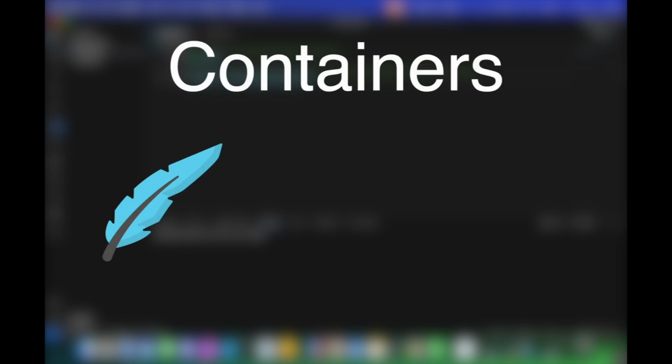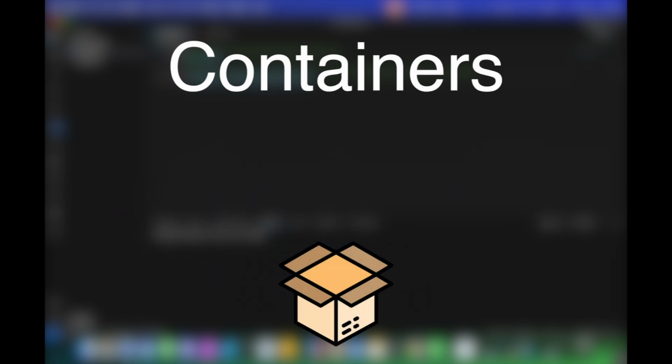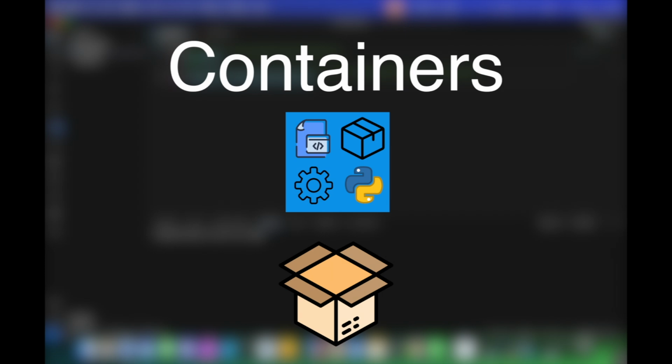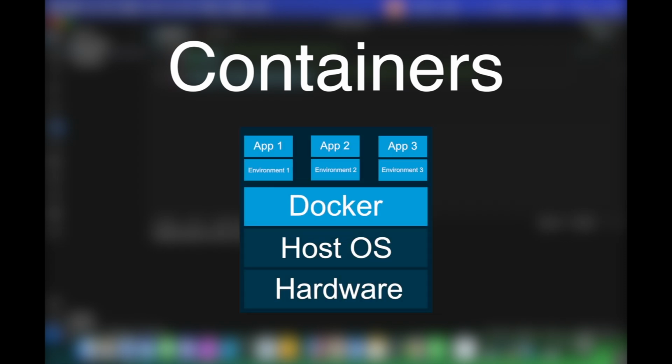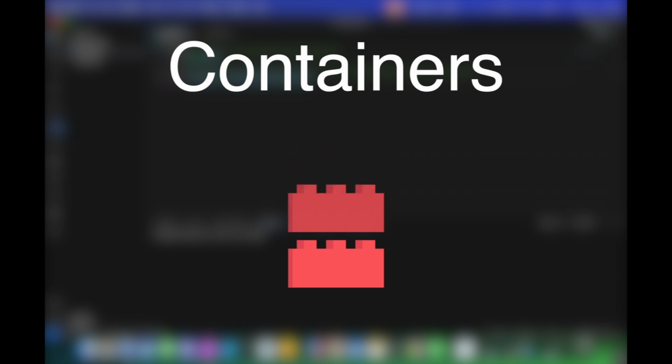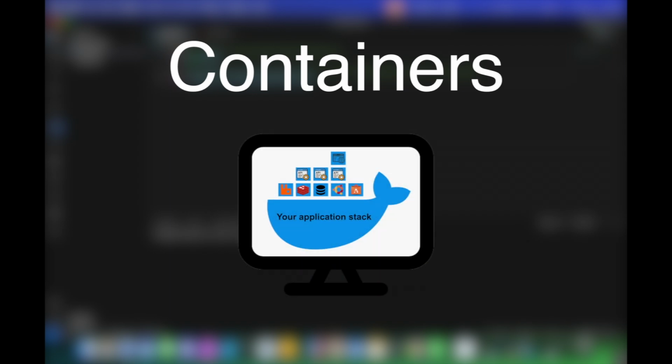The next term we're going to discuss is containers. Containers are lightweight, standalone, and executable packages that contain everything needed to run an application. Code, libraries, configurations, and dependencies are all included within Docker containers. Containers share the host system's kernel, which is the core component of an operating system and serves as the main interface between the hardware and software. When you start a Docker container, Docker adds a writable layer on top of the underlying image where all changes like file edits, new files, etc. are stored. Multiple containers can run on the same host and each of them runs in its own isolated space.